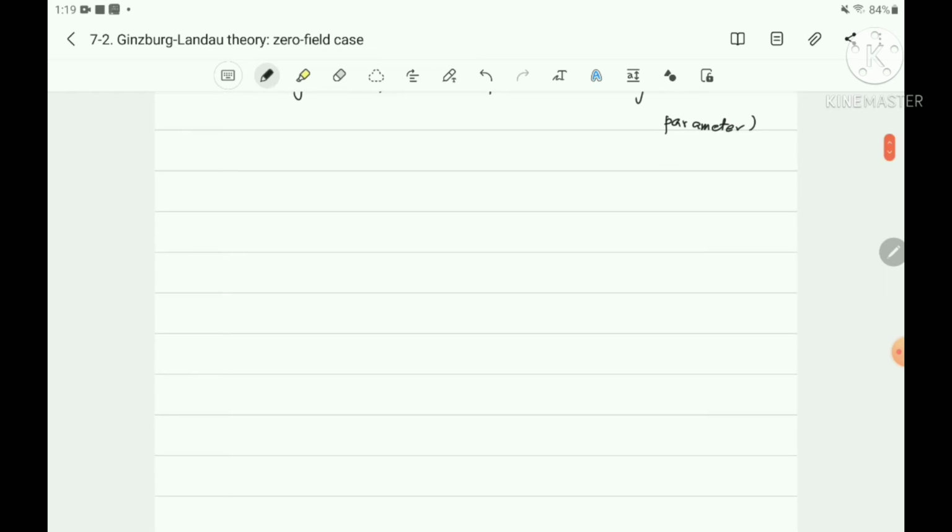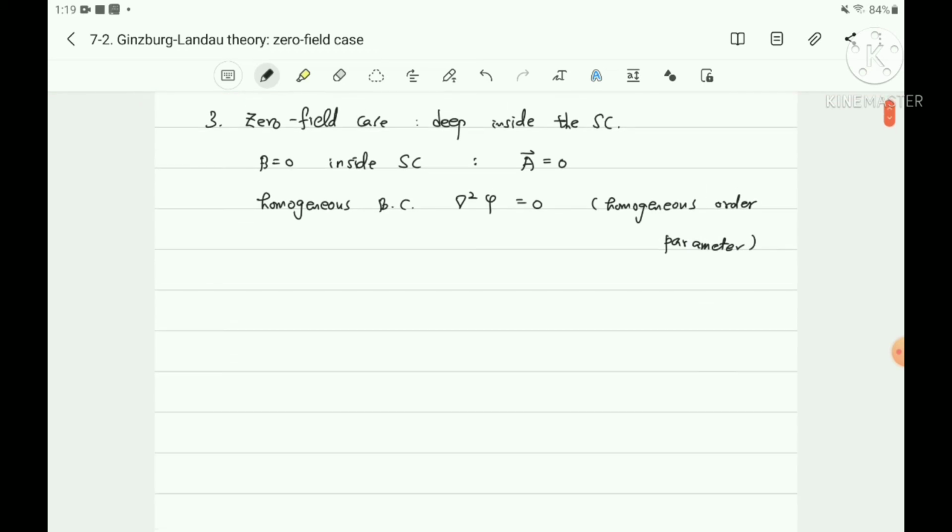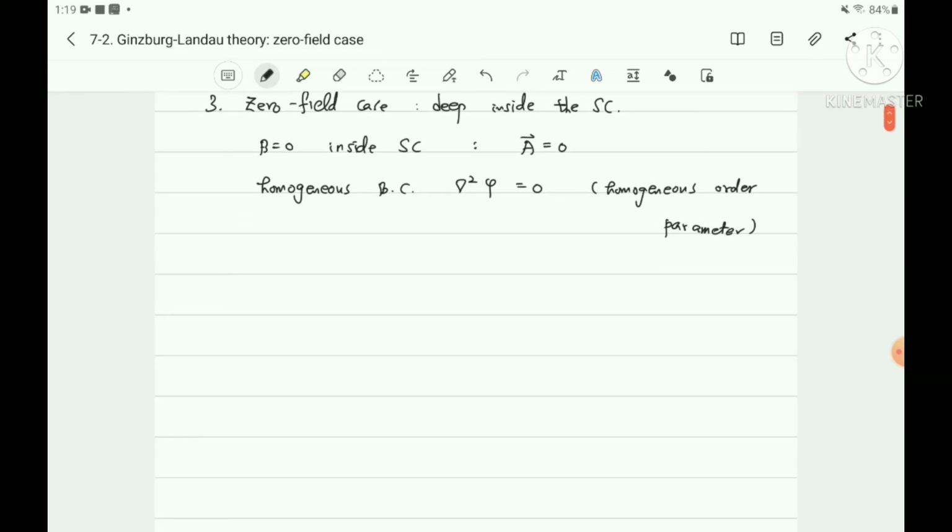And because there is no magnetic field in the Ginzburg-Landau equations, the vector potential equals zero, and if we neglect the kinetic energy term, the superconducting free energy can be written as the normal state free energy plus a phi square plus one half b phi to the 4.